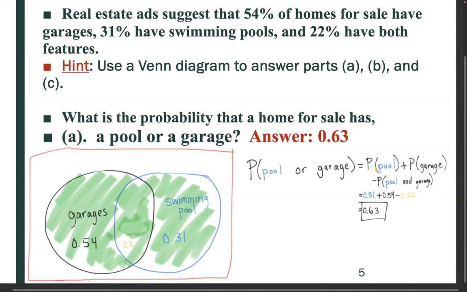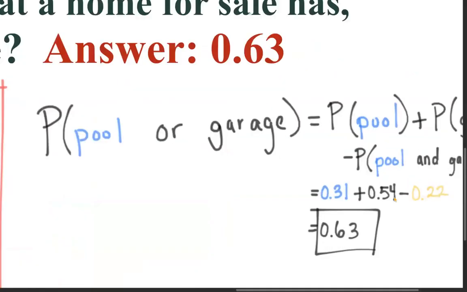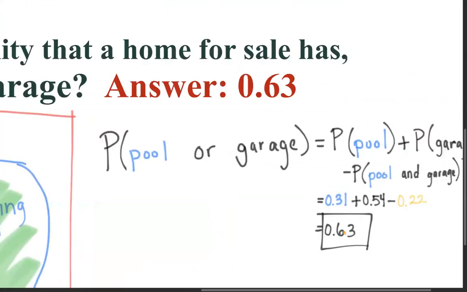So here we're given that the probability of having a swimming pool is 0.31. The probability of having a garage is 0.54. And then the intersection we were given of having a pool and garage is 0.22. So if you do 0.31 plus 0.54 minus 0.22, you'll get 0.63.